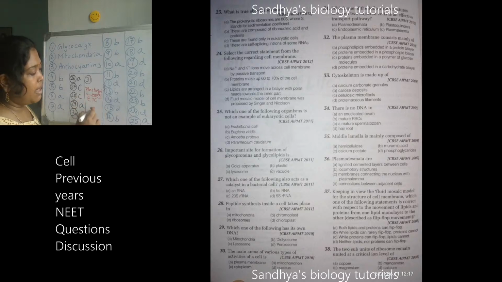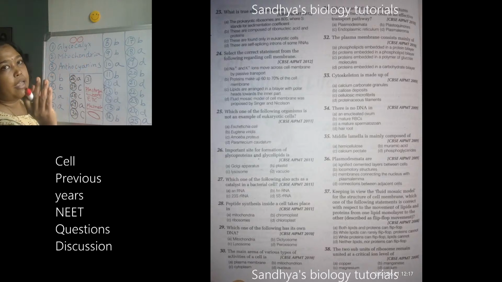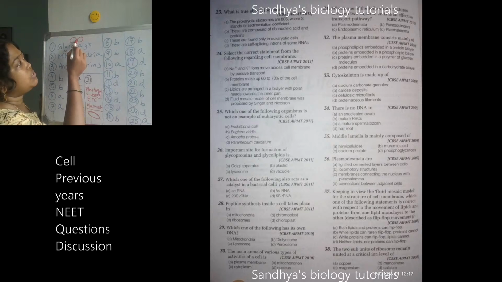And plasma lemma is nothing but the outer covering of the plasma membrane. If this is a plasma membrane, the layer which is present on the plasma membrane is called plasma lemma. And plasmodesmata means if this is one cell and this is another cell, the interaction between the cells occurs through a connection which is called plasmodesmata.